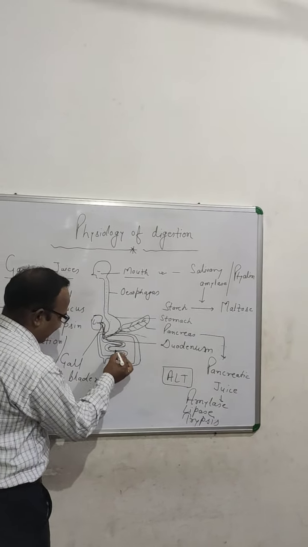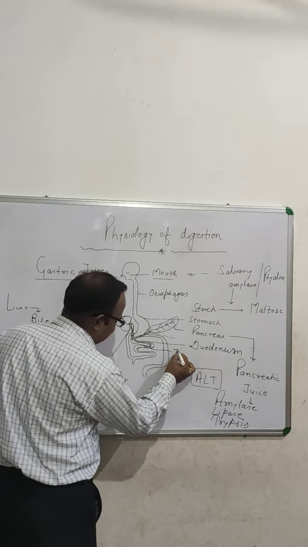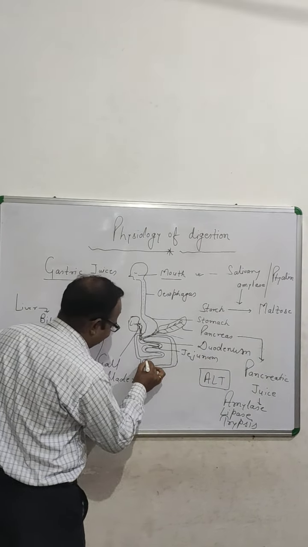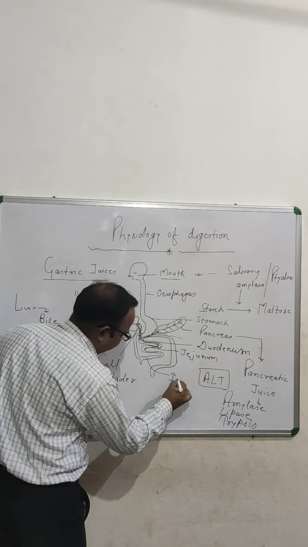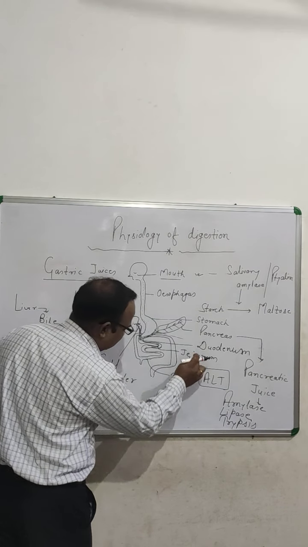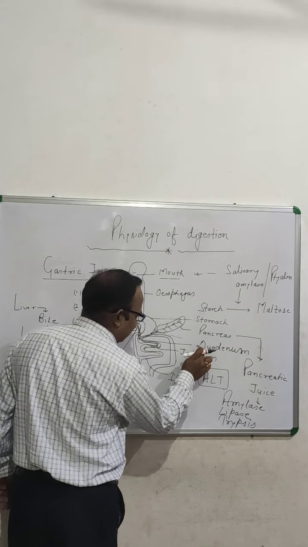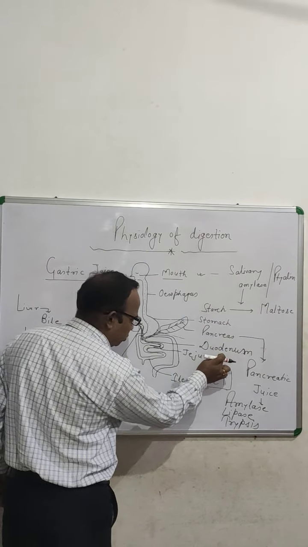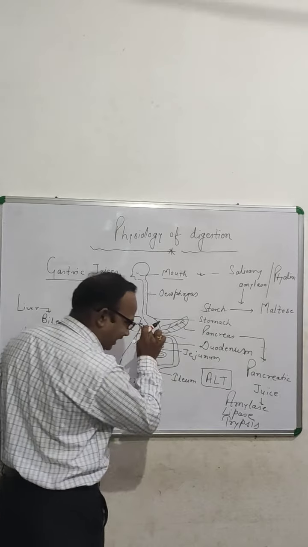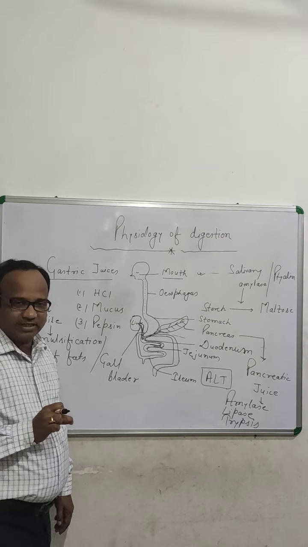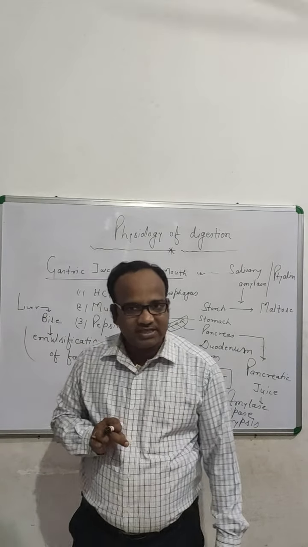Now again I am going to write it. This region is called the jejunum, and this is called the ileum. 90% of digestion takes place in the region of this duodenum, jejunum, ileum. The intestine secretes juices called intestinal juices.